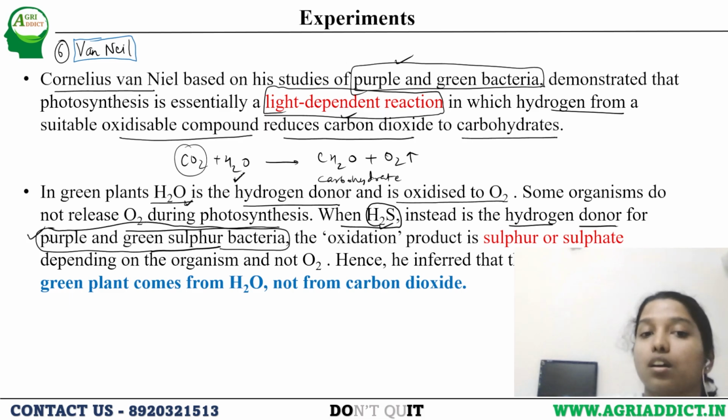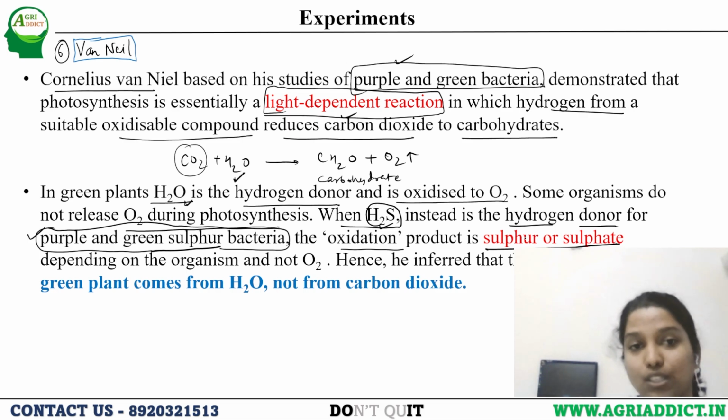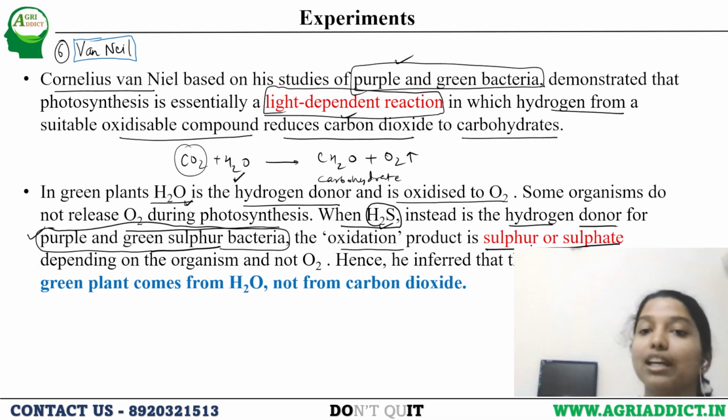They use H2S as the hydrogen source. The oxidation product is sulfur, because they are not using water. So the byproduct will be different from oxygen. It will be sulfur or a sulfate compound, depending upon the organism, and not O2.